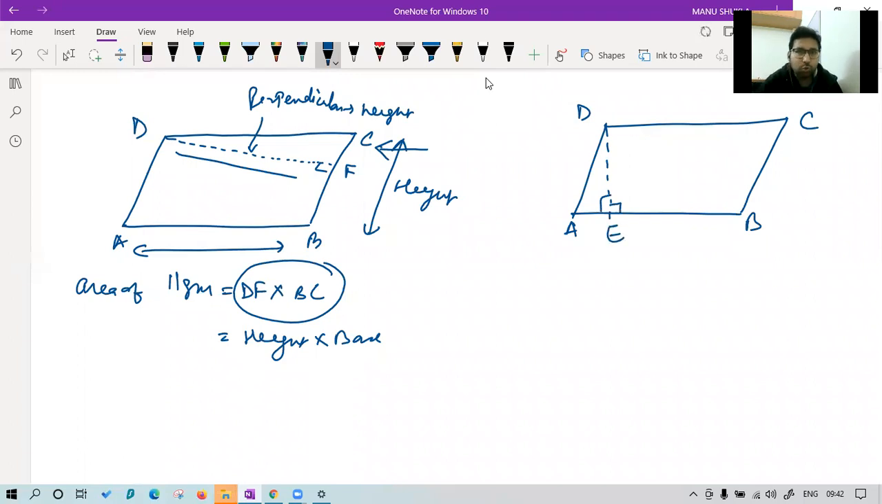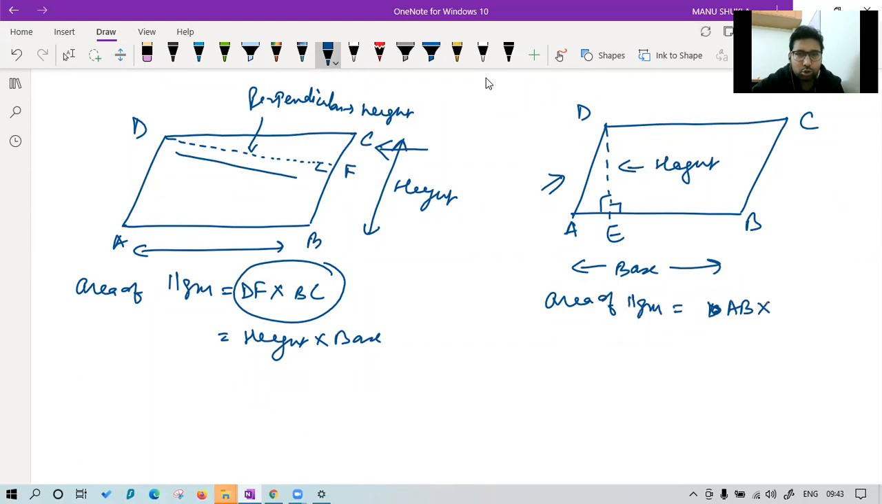Now tell me, what is height and what is base in this parallelogram? Yes, you can draw from any vertex. Yes, class. What is the new base and what is the new height of this parallelogram? Yes, height is DE and base is AB. And now, what is area of this parallelogram? Class, please tell me. Area of this parallelogram is equal to how much? It is AB into DE, base into height. I hope this much is clear to you.